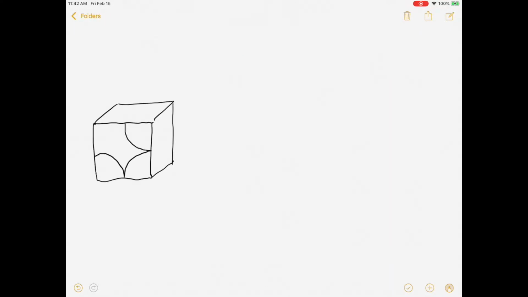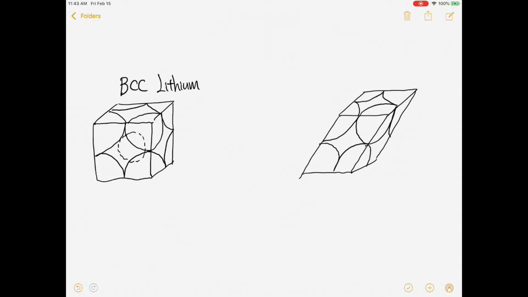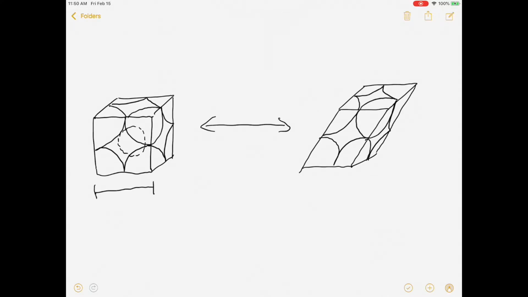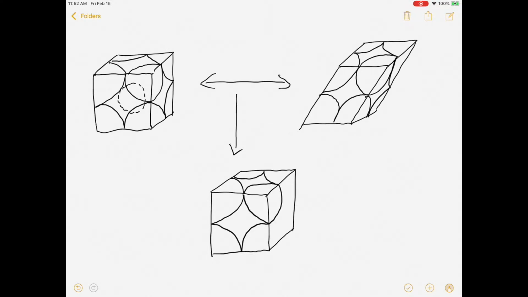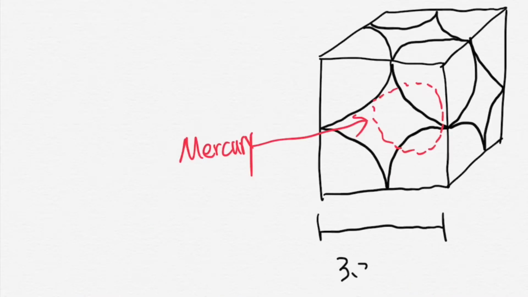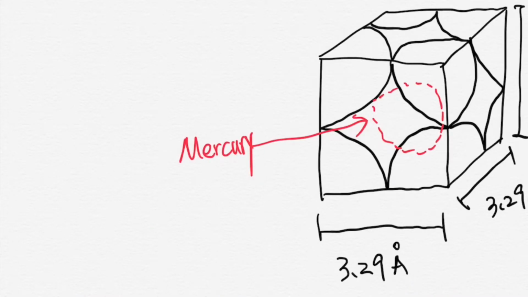So, lithium is categorized with a BCC structure, while mercury is categorized with a rhombohedral unit cell structure. As we can see, the unit cell length for lithium is 3.51 angstroms, while the base unit cell length is 3.46 for mercury. When they combine into a BCC structure once again, with the central atom acting as a substitutional mercury atom, the new unit cell is 3.29 angstroms.